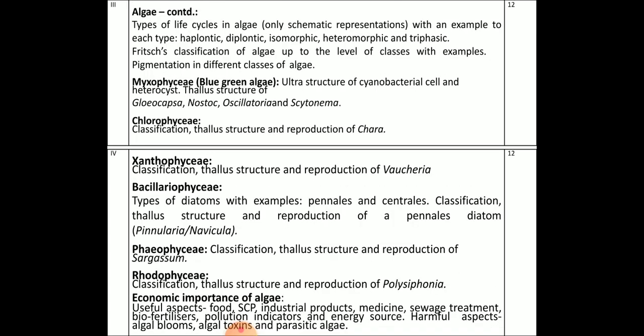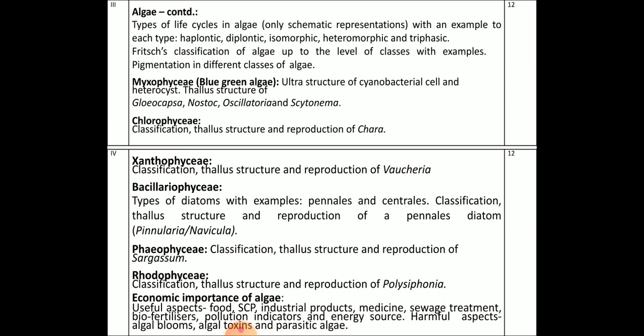In the third unit, you continue with algae. You will study the Fritsch classification of algae with examples. The Fritsch system is based on the pigments occurring in algae, and based on that they have classified them. Then you will study the different groups of algae.